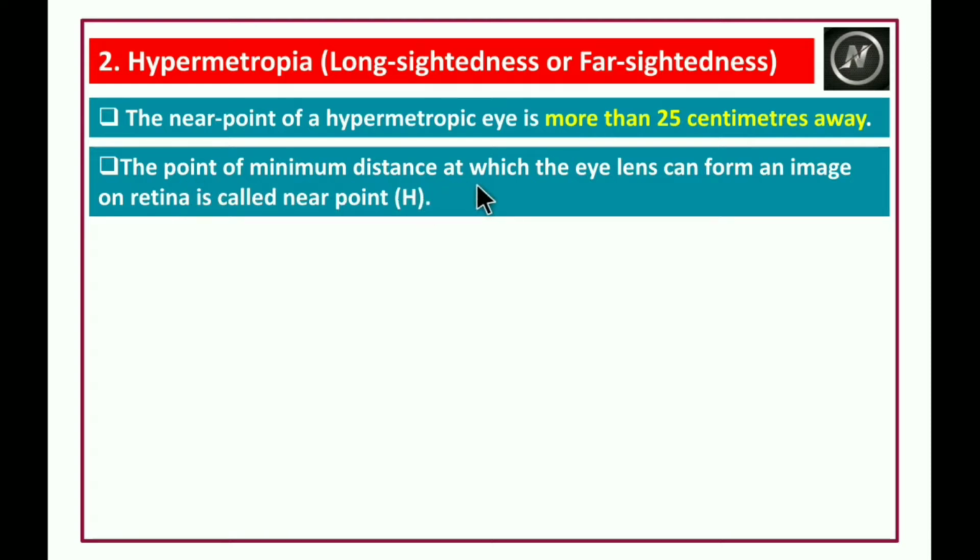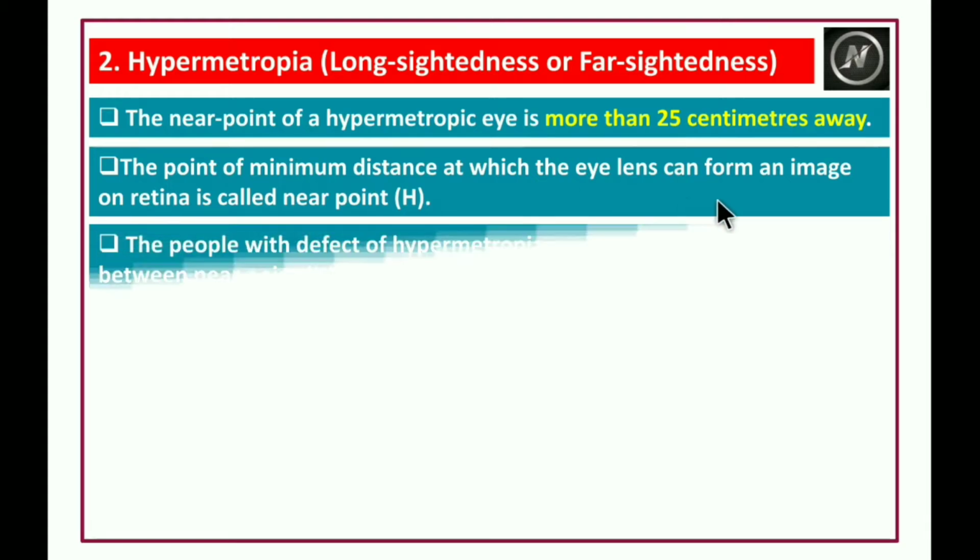That means if you place an object at the near point, the eye lens can form an image on the retina. For a person suffering with hypermetropia, the near point is more than 25 centimeters away.